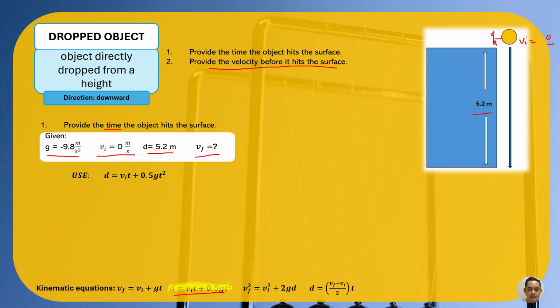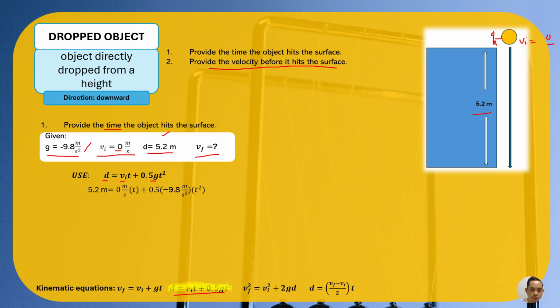So we will be using this as our formula: displacement or distance is equal to initial velocity times time plus 0.5 or 1/2 times gravity, acceleration due to gravity, times time squared. Let's substitute the values with their units. For our displacement, we have the value 5.2. For our initial velocity, since we drop it from rest, it's 0. And our acceleration due to gravity is negative 9.8 meter per second squared. Negative is just the direction downward, and we don't have the variable of time, so we need to find it.